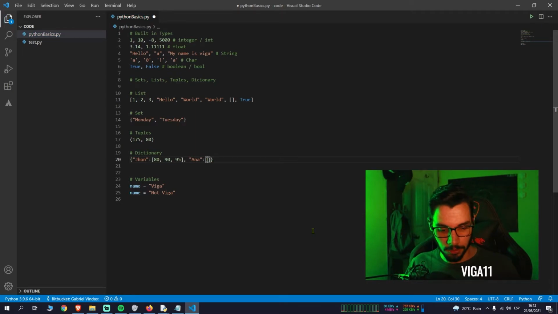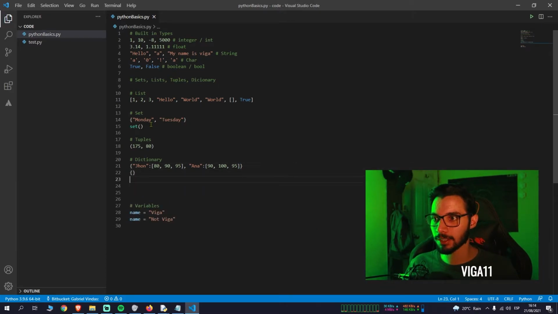So let's say she got a 90, and then she got 100 because she was paying a lot of attention, and then she got a 95, right? So that's your dictionary. Okay. So we have sets, lists, tuples, and dictionaries, and I think that's it for the structures.